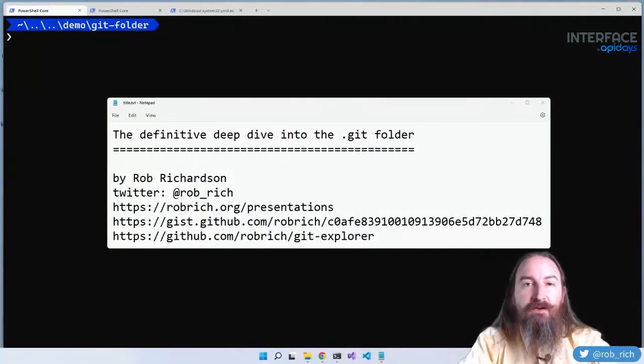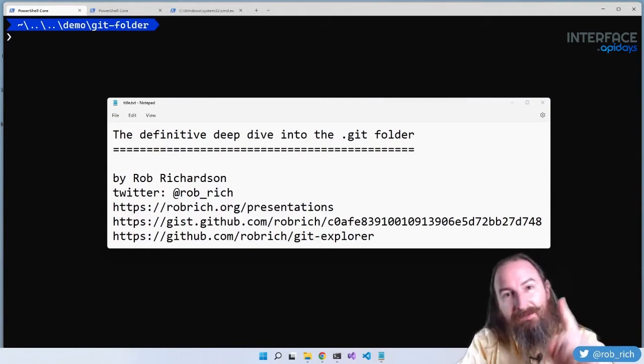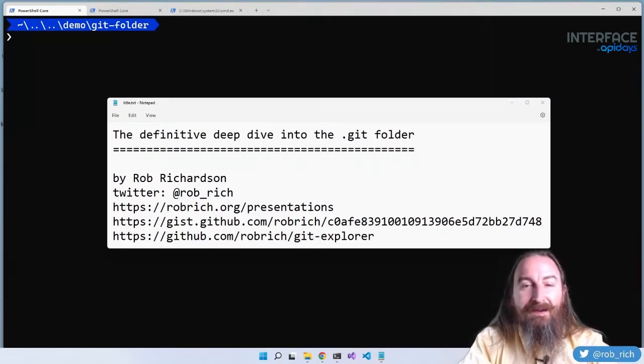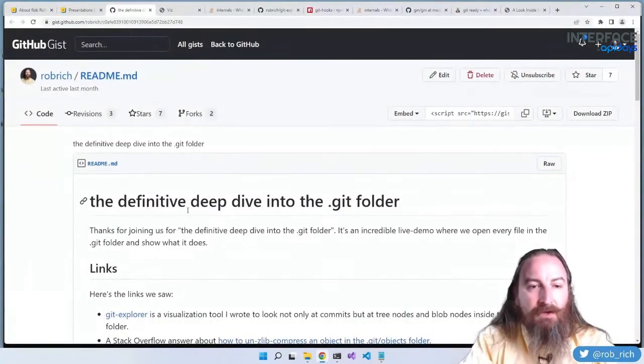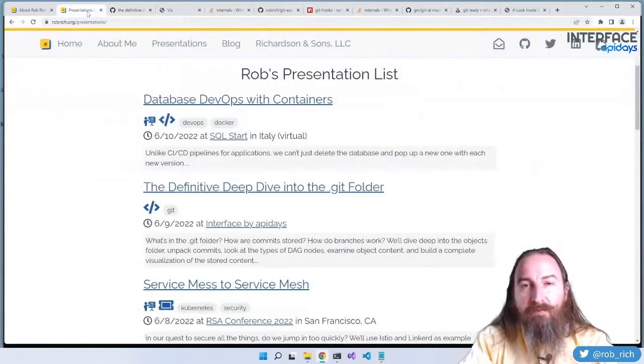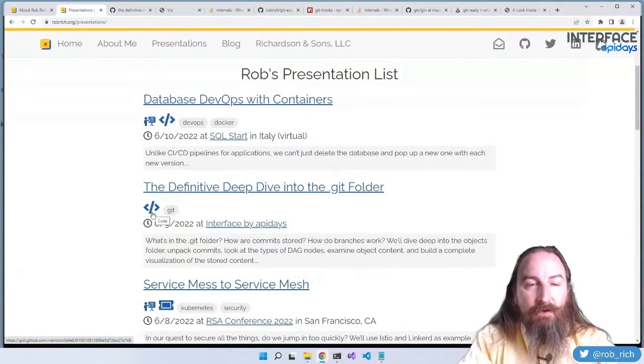Hi, welcome to the definitive deep dive into the .git folder. I'm Rob Richardson, and we're here at Interface by API Global. Let's dive in. Here's the part where I tell you I am definitely going to post the slides on my site tonight. But in this talk, there are no slides. It's only live demos. We are going to look at lots of tools, and I have summarized them on this GitHub gist. You can get to this gist from the link, or head over to robrich.org, click on presentations, and here's the definitive deep dive into the .git folder, and this content is online right now.